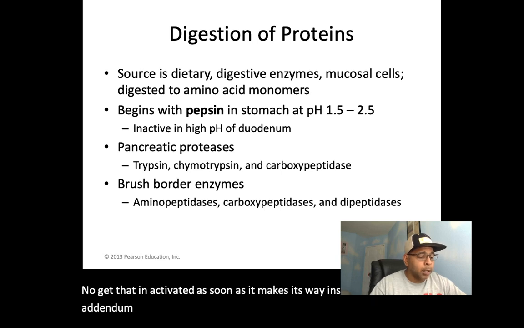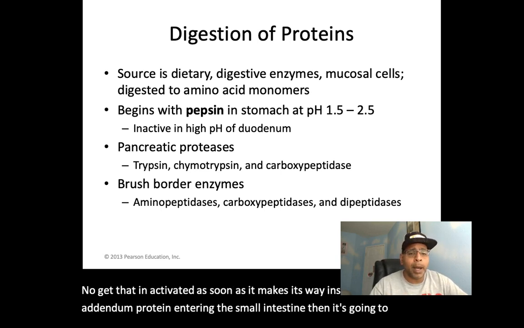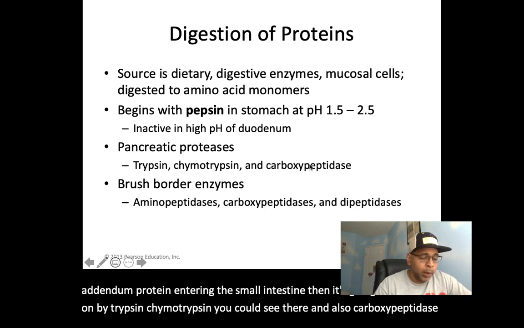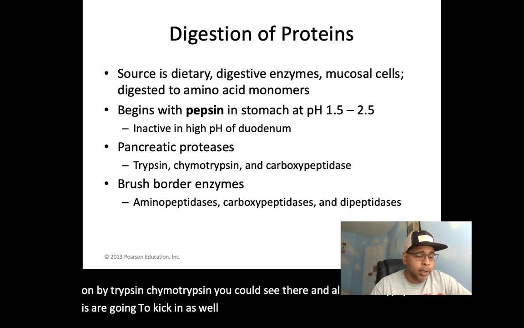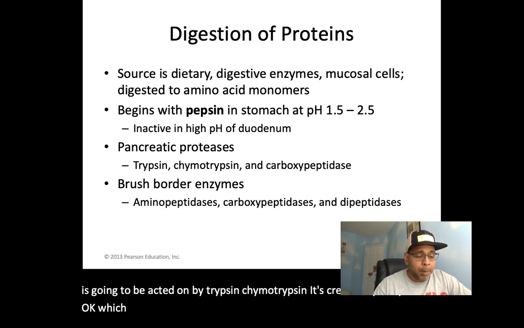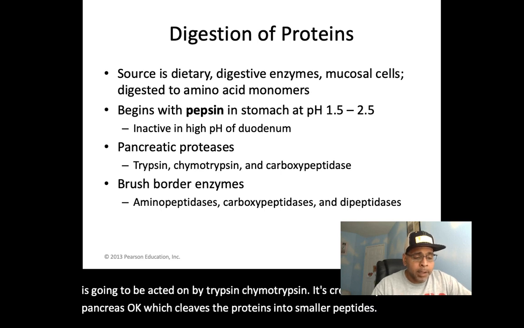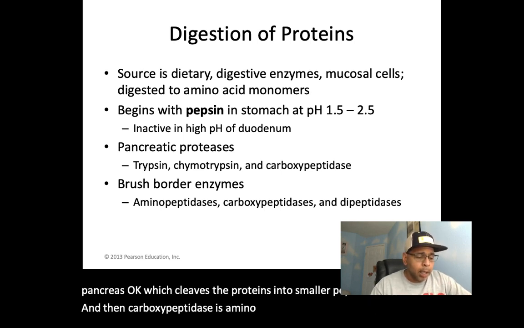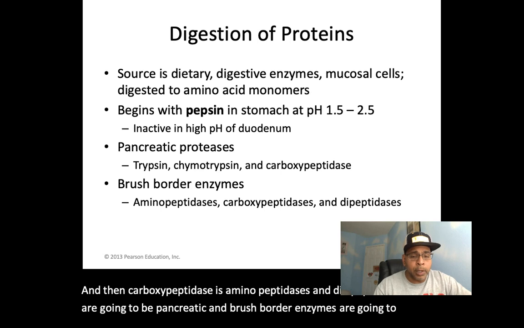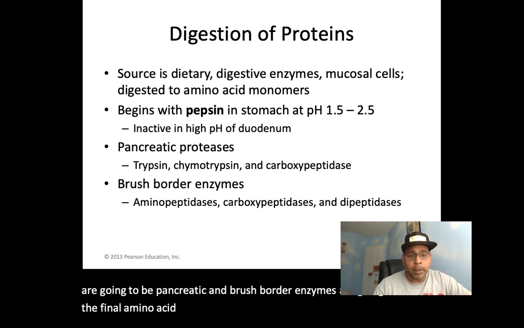Protein entering the small intestine is then going to be acted on by trypsin, chymotrypsin, and then also carboxypeptidases are going to kick in as well. So again, protein entering the small intestine is acted on by trypsin and chymotrypsin secreted by the pancreas, which cleave the proteins into smaller peptides. And then carboxypeptidases, aminopeptidases, and dipeptidases, which are pancreatic and brush border enzymes, liberate the final amino acid products by dismantling the proteins.